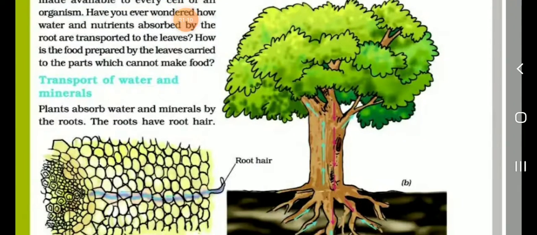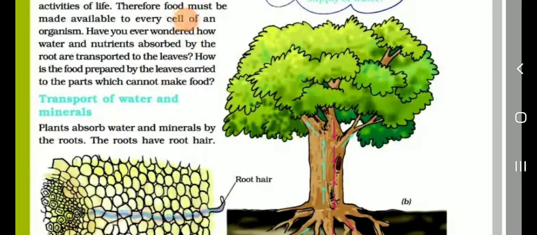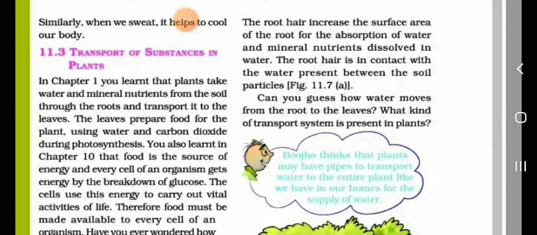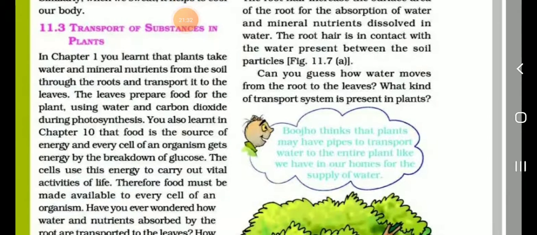Listen. Transport of water and minerals. The plants absorb water and minerals by the roots. The roots have root hair. The root hair increases the surface area of the root for the absorption of water and mineral nutrients dissolved in water. The root hair is in contact with the water present between the soil particles.